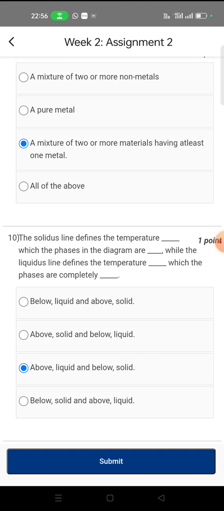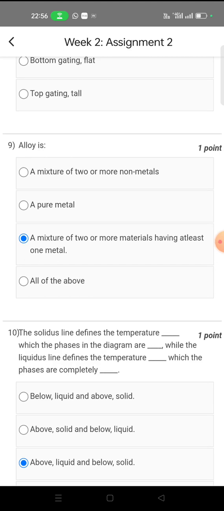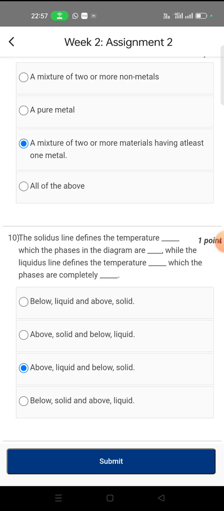So here are all the answers of NPTEL assignment 2 of Manufacturing Process Technology I and II.